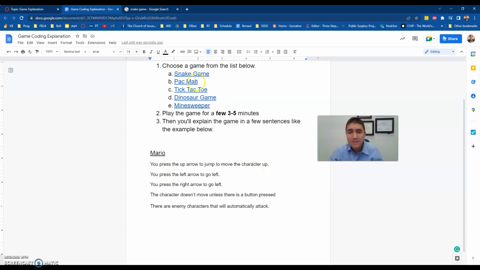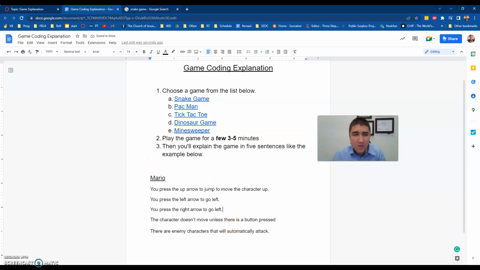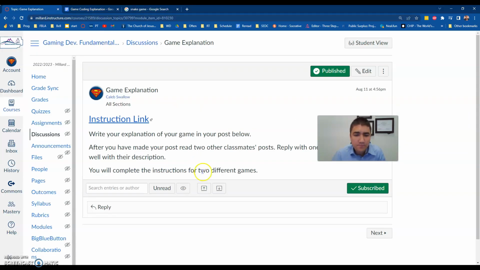As you're playing these games, have fun and win the game, of course, but think about what is happening behind the scenes. What's causing the game to work? What happens when you click? What happens when you press arrows? The settings. Just write out 5 sentences, like the example below. Just write out 5 sentences just like this, and then you'll do that for 2 different games.